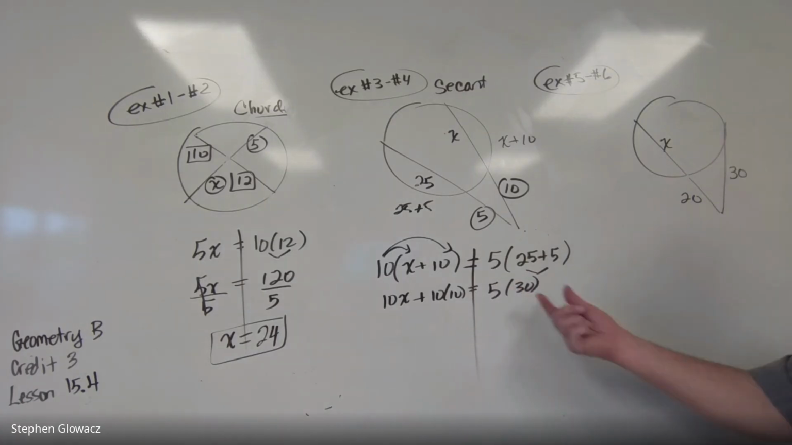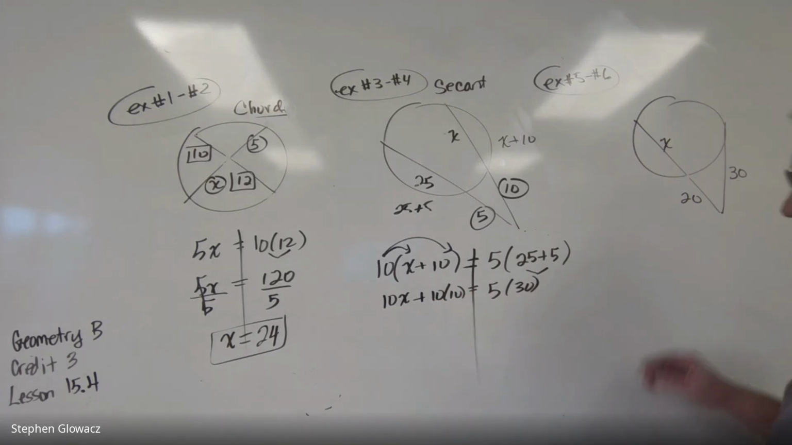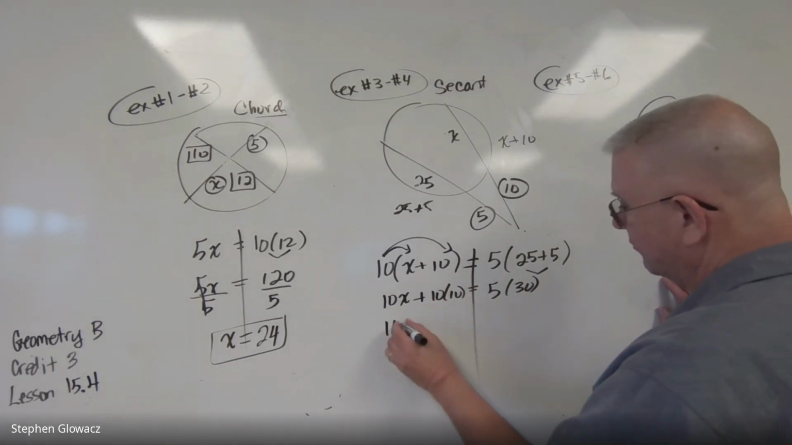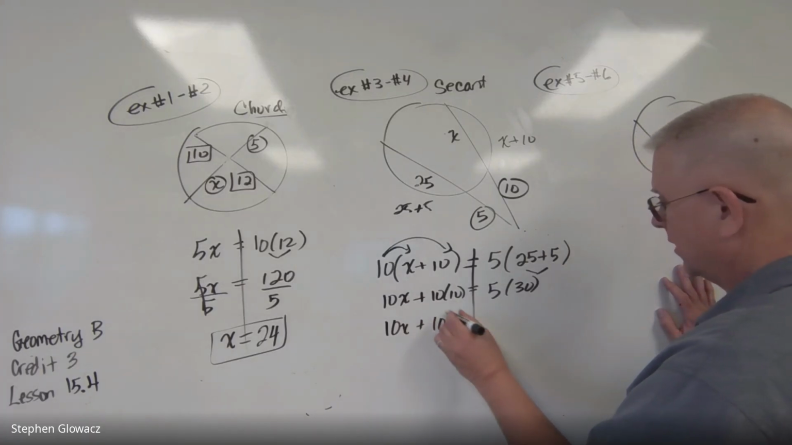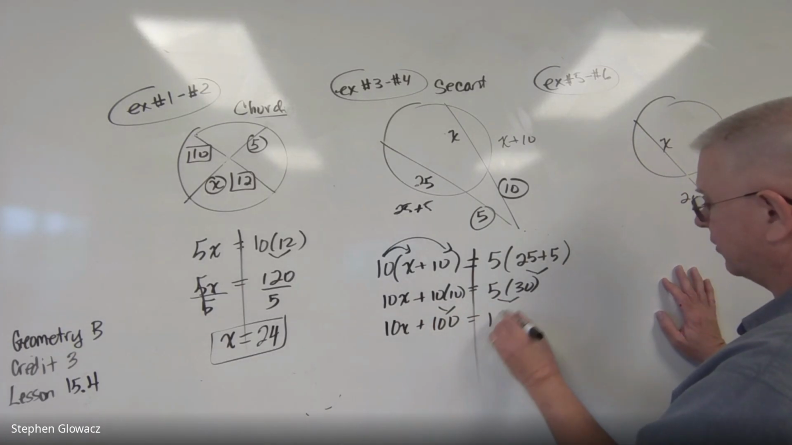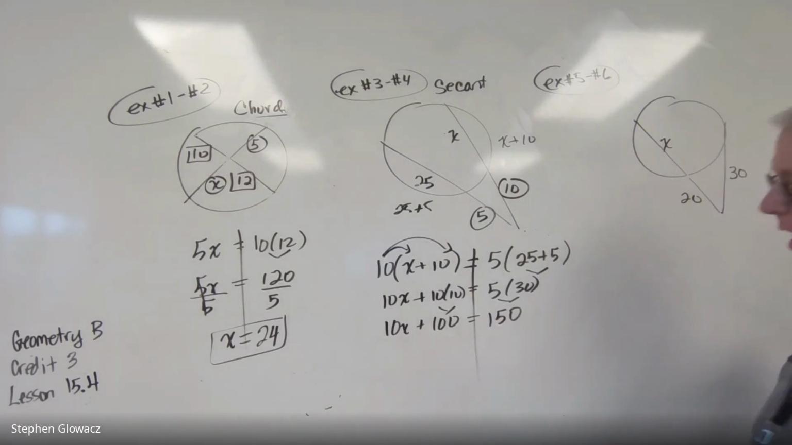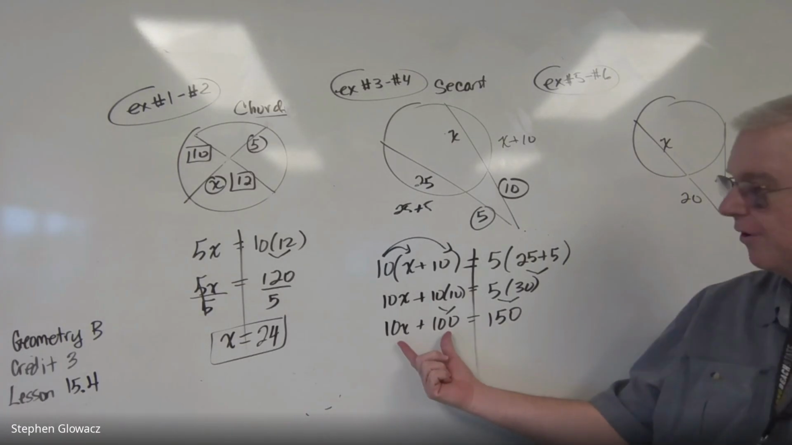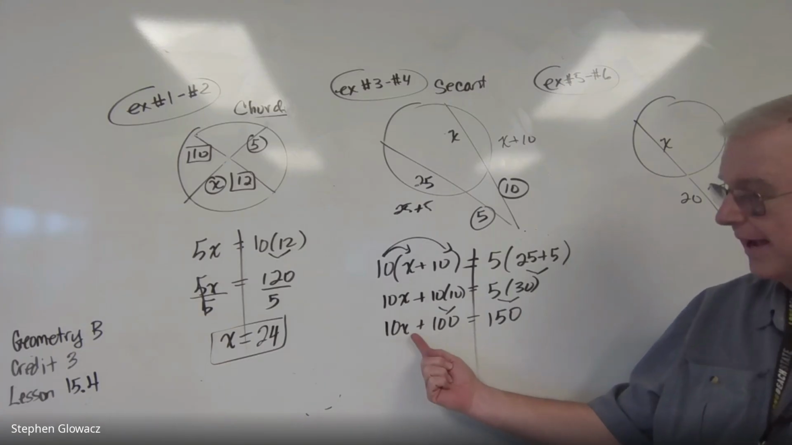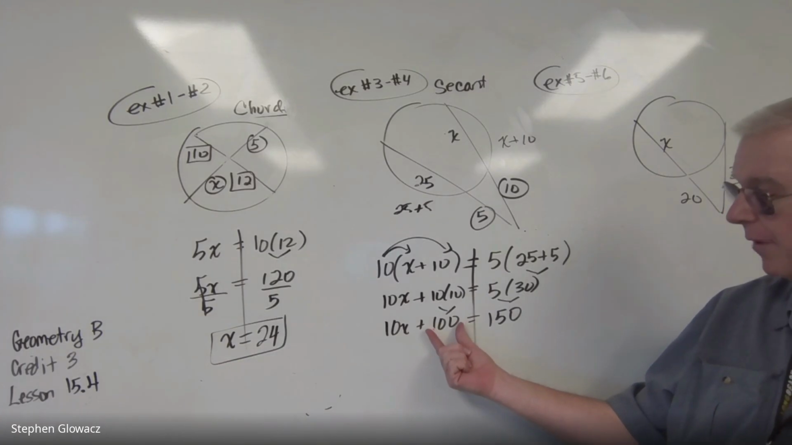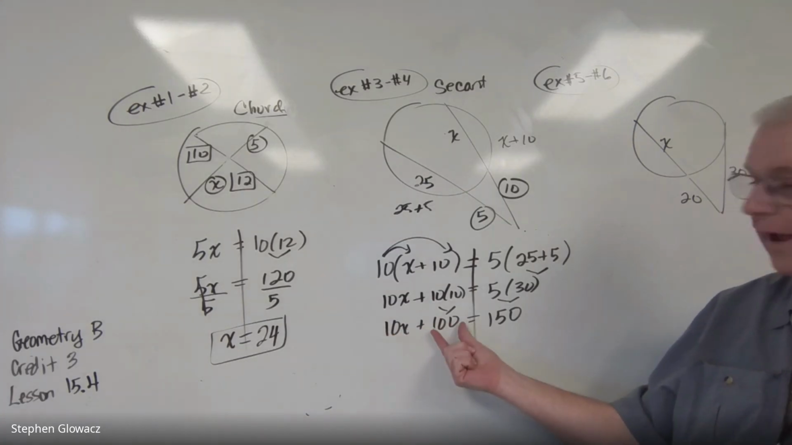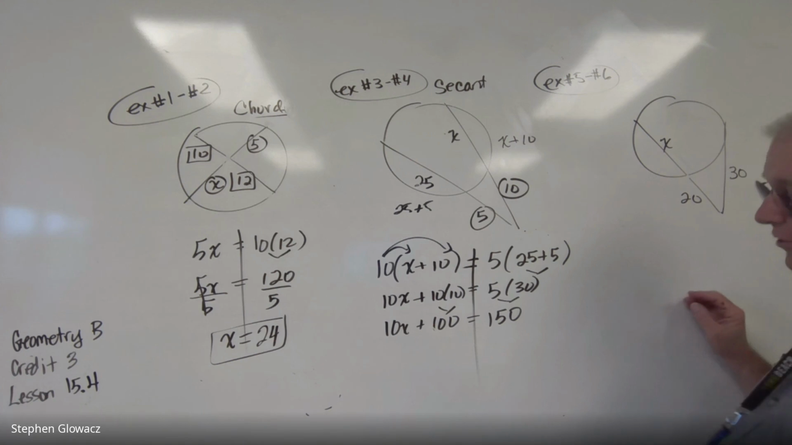And now let's go ahead and simplify these multiplications here. 10 times 10 is 100. And then 5 times 30 is 150. All right, so just 2 more steps. We're focused over here on the left because that's where x is. We need to get rid of the 100 and then get rid of the 10. Addition and subtraction is we always undo that first.